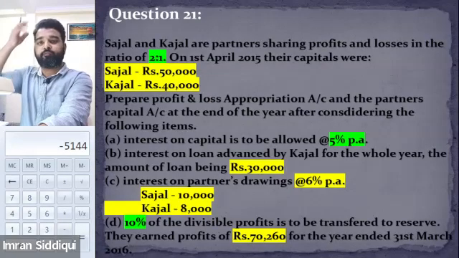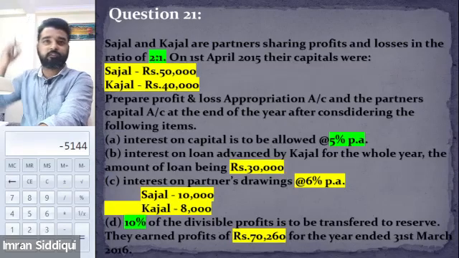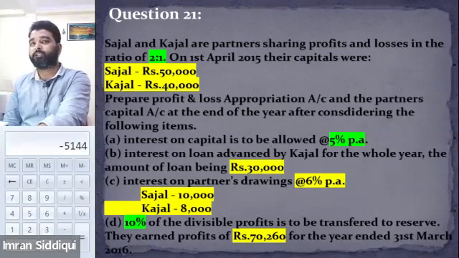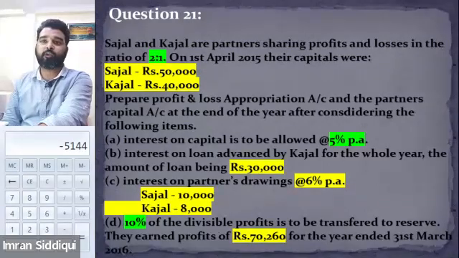Okay, so now we will talk about the next question. This is question number 21, and this seems to be a lengthy question, but not a difficult one. Question number 21 says, Sajal and Kajal are partners sharing profits and losses in the ratio of 2:1. On 1st of April 2015, their capitals were 50,000 and 40,000. So again, there are two partners, their PSR is given, and their capital contribution is also given.